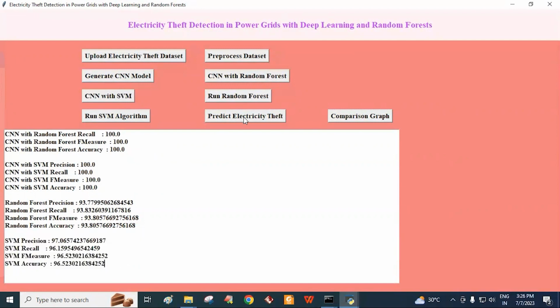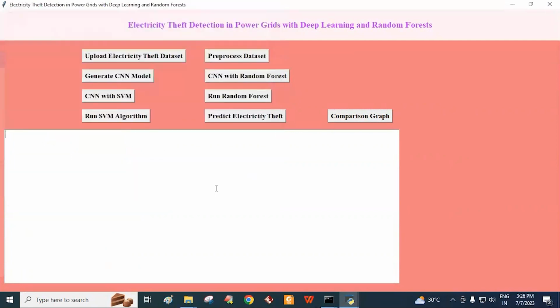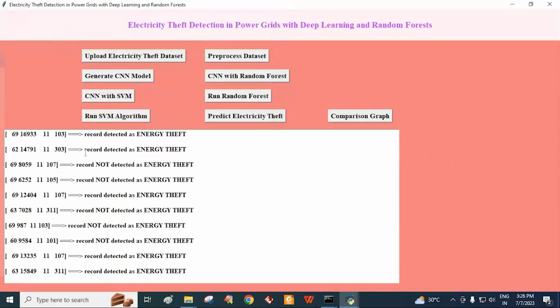And then click on the Predict Electricity Theft button. By this, it redirects to the dataset folder, and we need to select the test dataset and click on the Open button. By this, we get a screen like this. Here, the data present between the square brackets is the test record, and after the arrow symbol, we can see it is detected as energy theft for this data record. And for this data record, it is not detected as energy theft. In this way, we can detect energy theft or not by using deep learning and machine learning models.